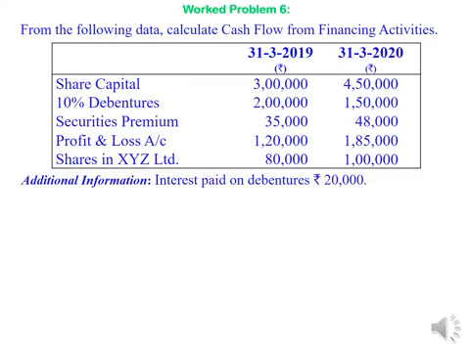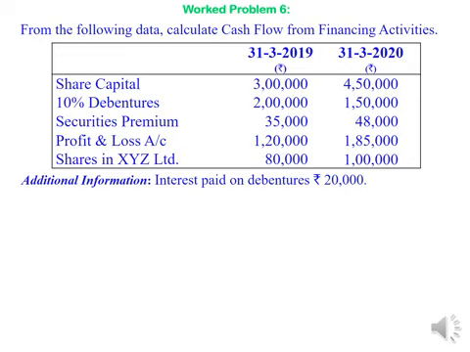In the same way, let us have a problem on financing activity. From the following data, calculate cash flow from financing activities. Dates are given: opening date and closing date, 31st March 2019 and 31st March 2020. Share capital rupees 3 lakhs and rupees 4,50,000. 10% debentures rupees 2 lakhs and rupees 1,50,000.